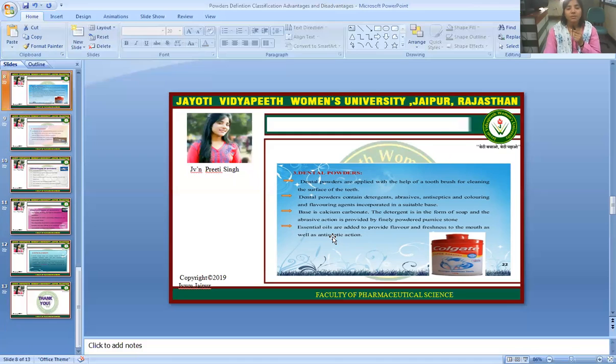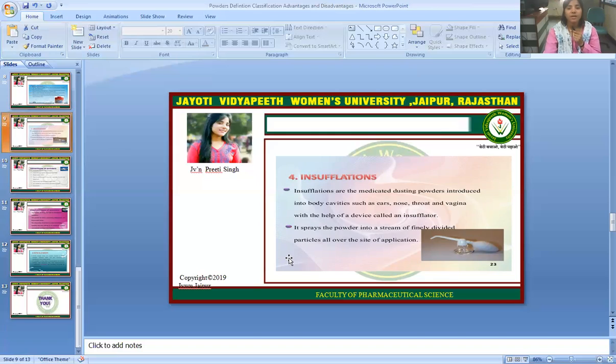The base is calcium carbonate. The detergent is in the form of soap, and the abrasive action is provided by finely powdered pumice stone. Essential oils are added to provide flavor and freshness to the mouth as well as antiseptic action.